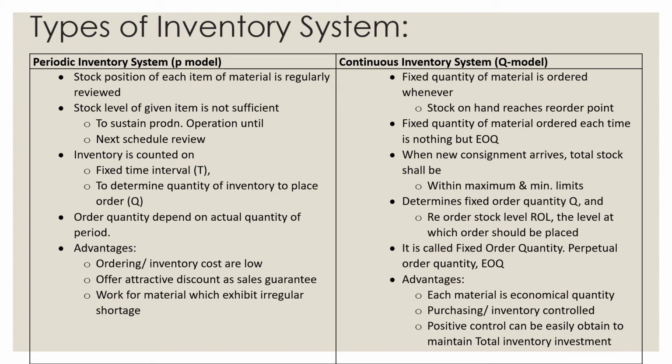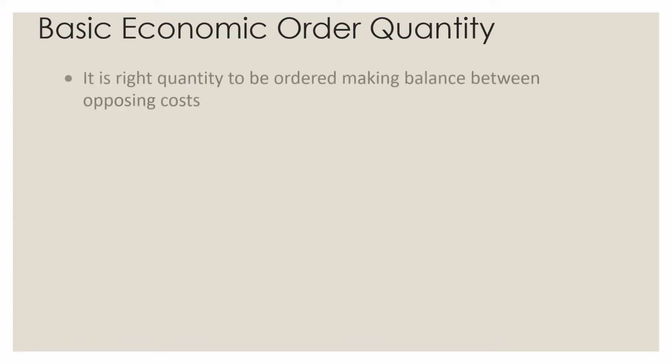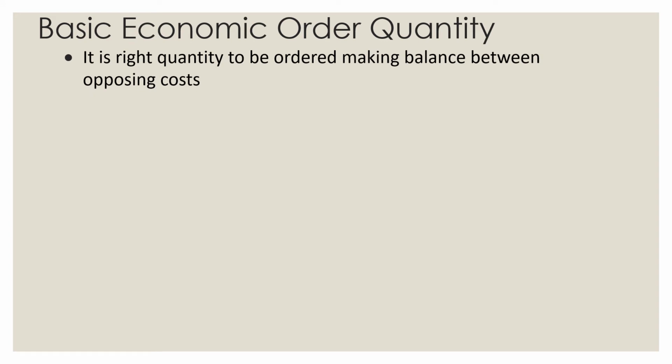Now the advantages are that each material is purchased in economical quantity, inventory is controlled, and positive control can be easily obtained to maintain the total inventory investment. Now we have the basic economic order quantity, or EOQ.